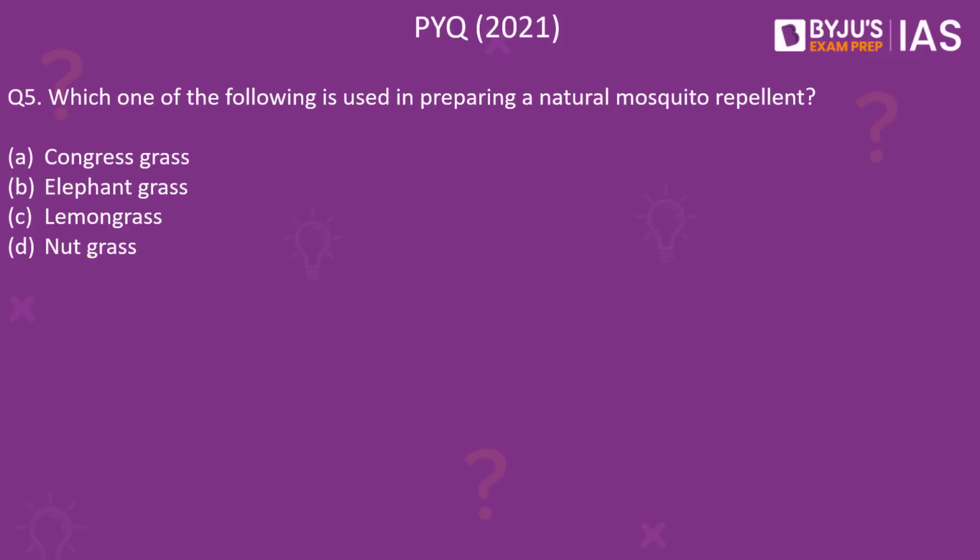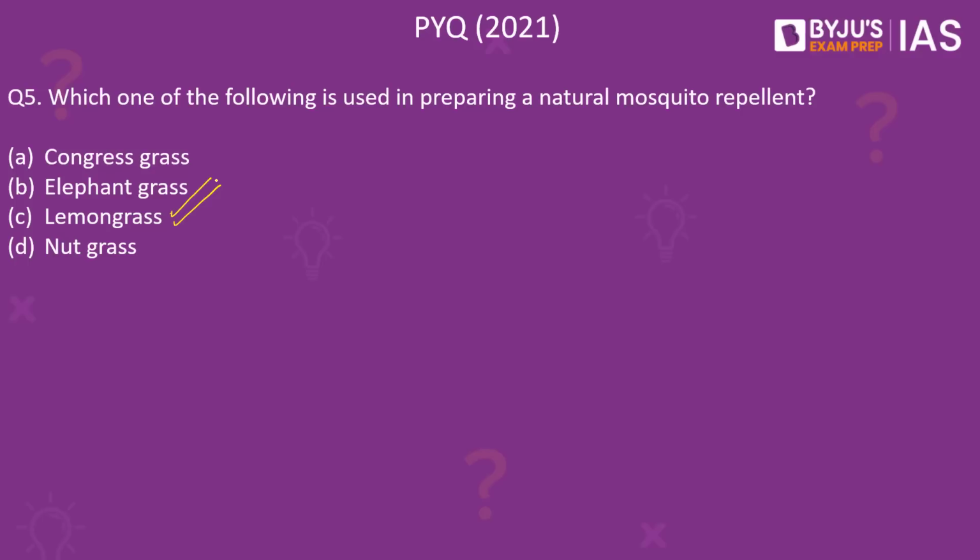Next, question number 5 is a previous year question from 2021. Which one of the following is used in preparing a natural mosquito repellent? Is it Congress grass? Is it elephant grass? Is it the lemongrass? Or is it nut grass? It's very common knowledge. Many people also use it in their houses, usually for mosquito repellent. This is actually lemongrass, or also called citronella.